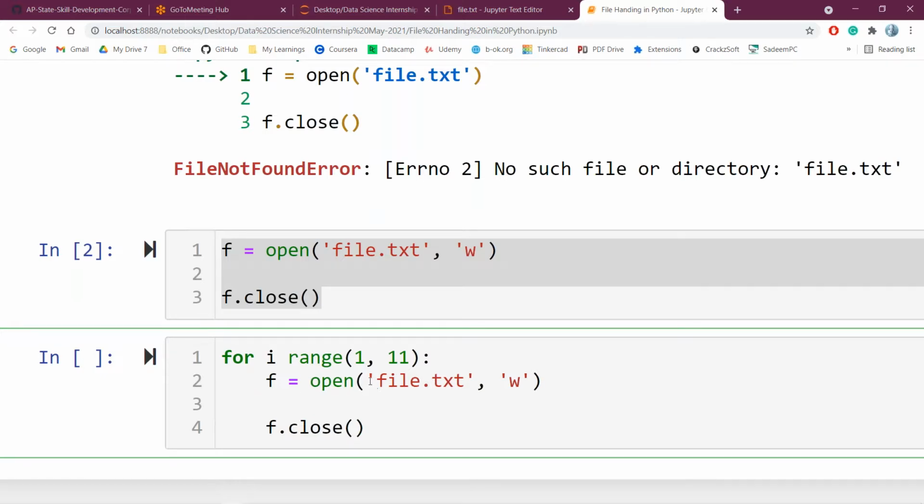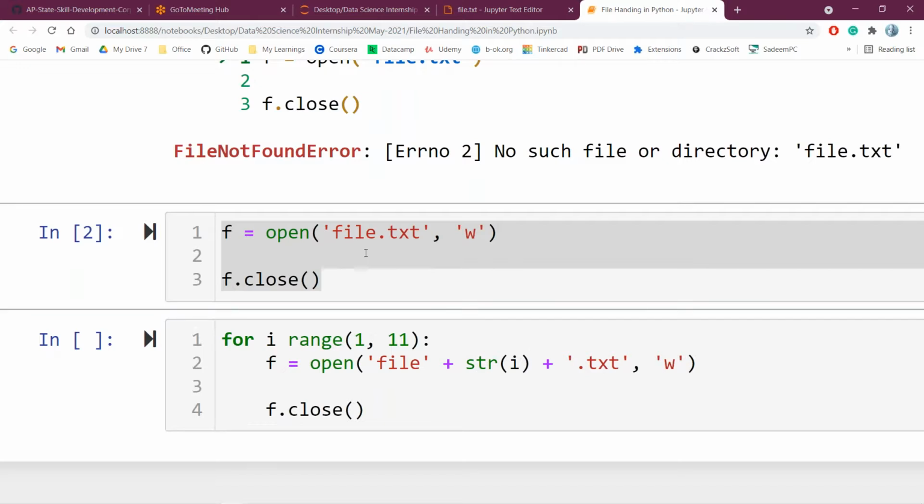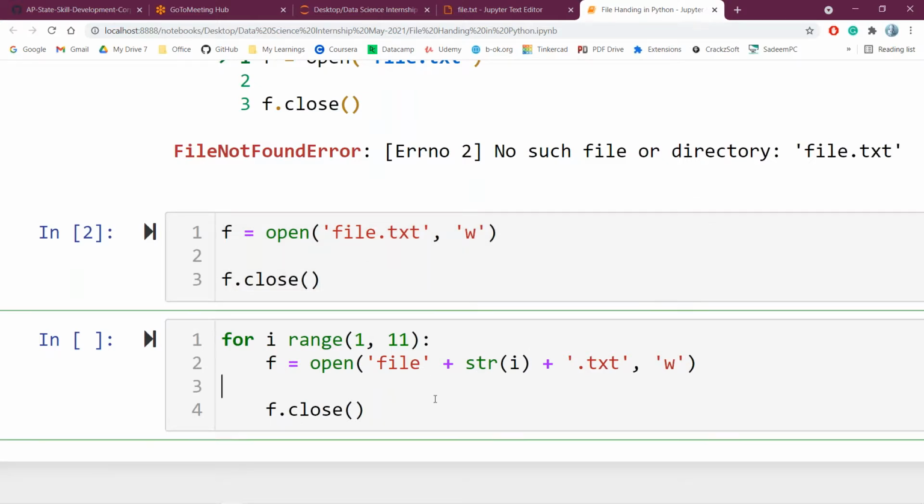What I will do, here I am renaming it as the file, plus I am concatenating file1, file2, file3. So 1, 2, 3 are available in the loop, so str of i, plus the extension .txt. You can create document files, PDF files, you can create any of the files. For ease, one of the basic files is the text file, so that is what I'm creating.